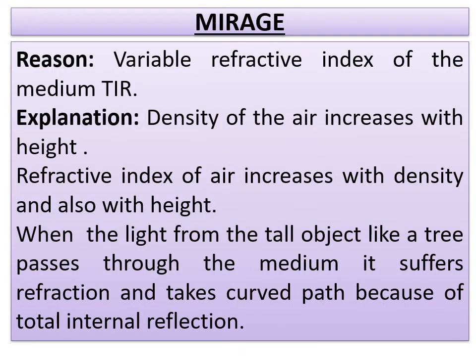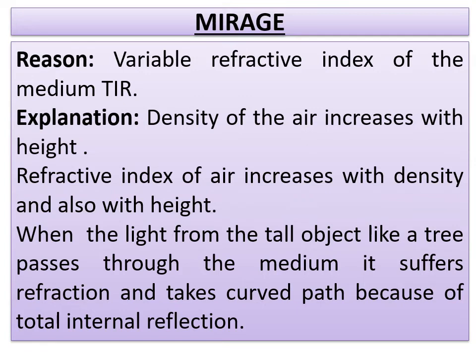Here the basic cause for the mirage is the variable refractive index of the medium, which leads to total internal reflection. Okay, next. The formation of a mirage is the best example where the refractive index of a medium varies throughout the medium. So you have to remember a few points here.